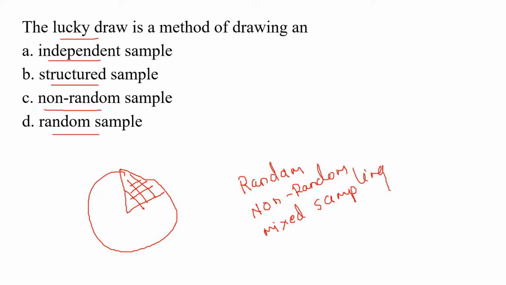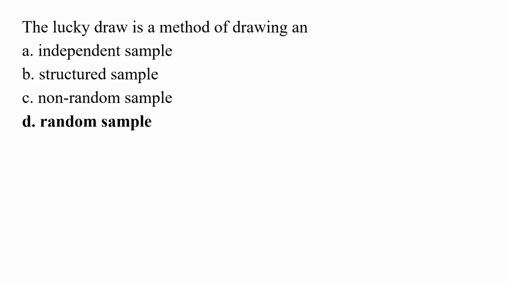Now in random or probability sampling, each element in the population has an equal and independent chance of selection in the sampling. Equal implies that the probability of selection of each element in the population is the same. Independence means that the choice of one element is not dependent upon the choice of another element in the sampling. In a lucky draw, every person has a chance of getting selected. And because of that, the correct answer for this question is option D, that is random sample.